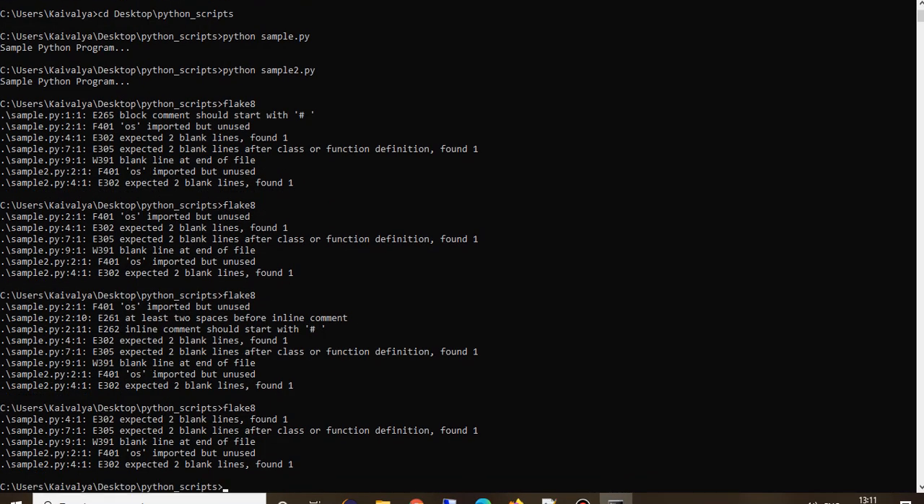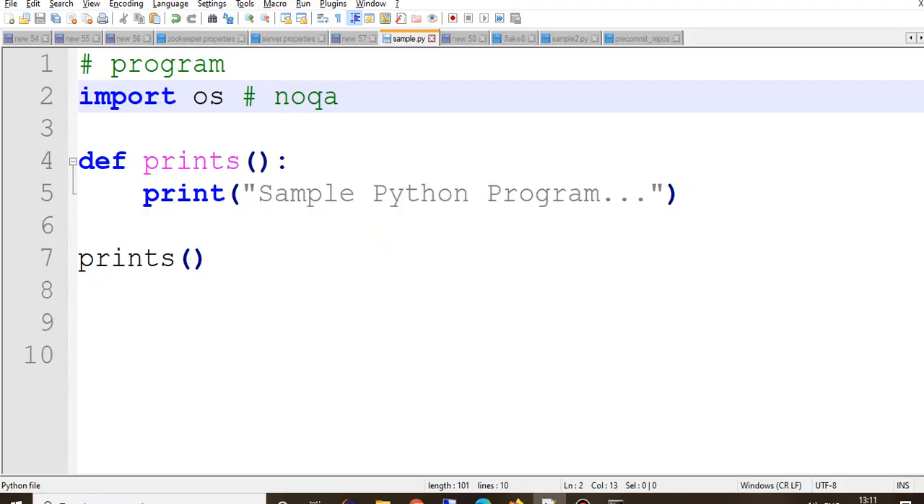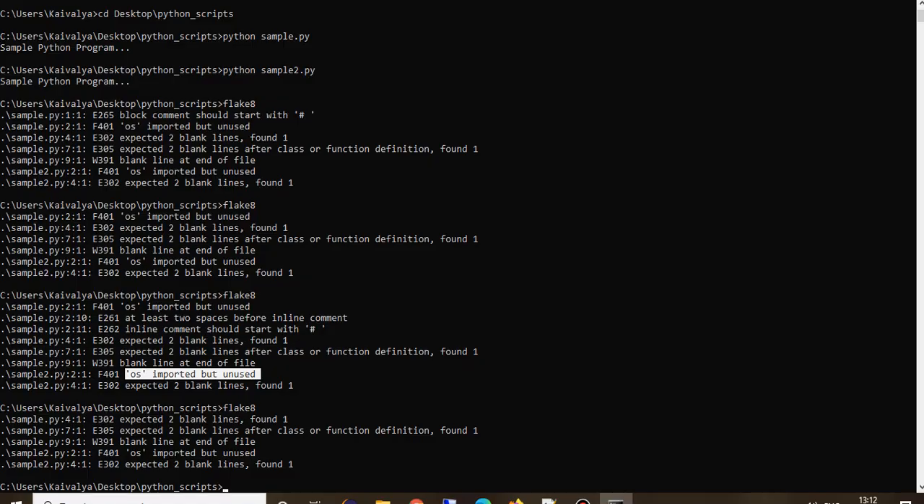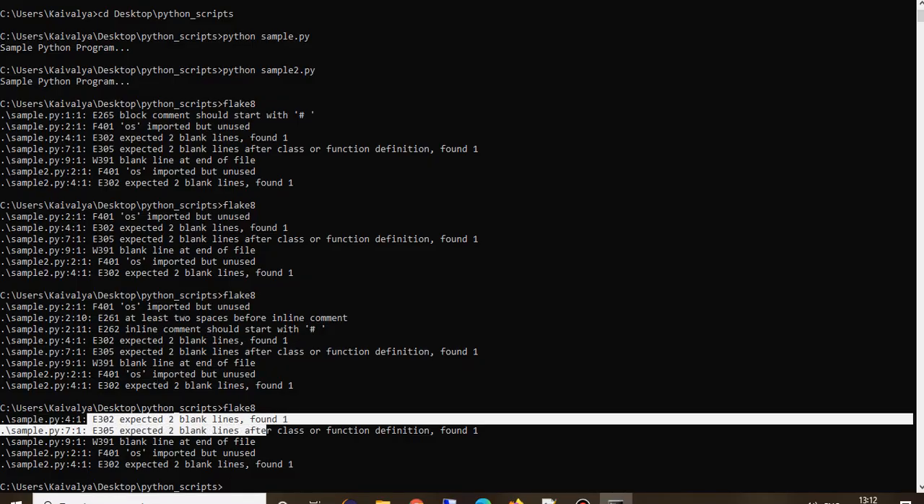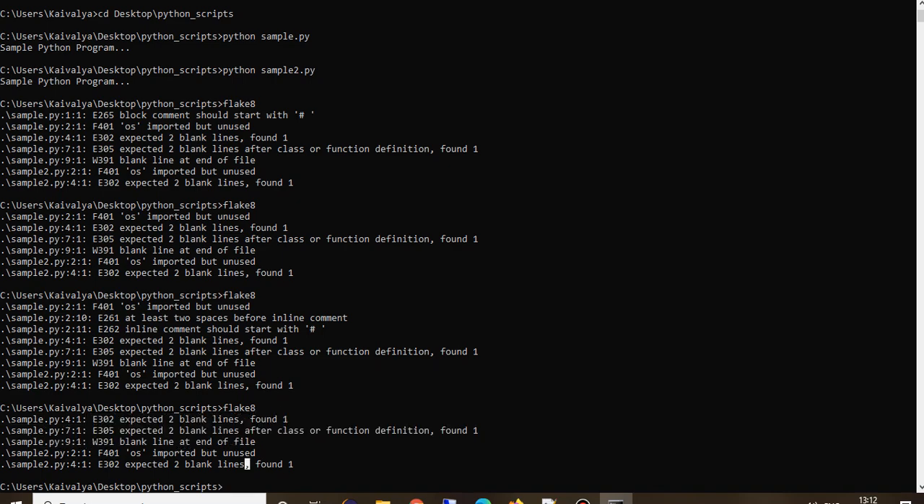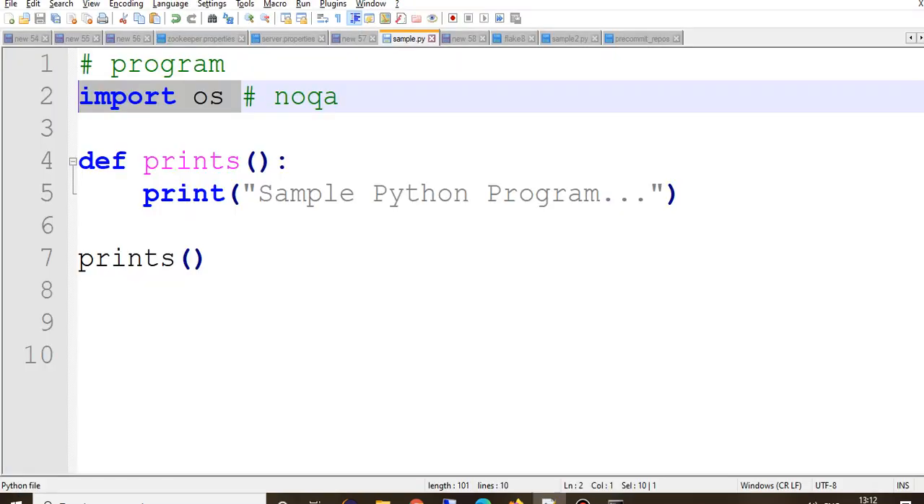Yeah, so if you see, previously F401 was the error code saying OS imported but not used. The same was happening with sample2, right? But now in sample we have mentioned noqa. That means it should not be considered inside sample.py. So now 401 is not reported for sample.py, but it is present for sample2.py. So this is how you can exclude any particular statement from getting a quality check, right?